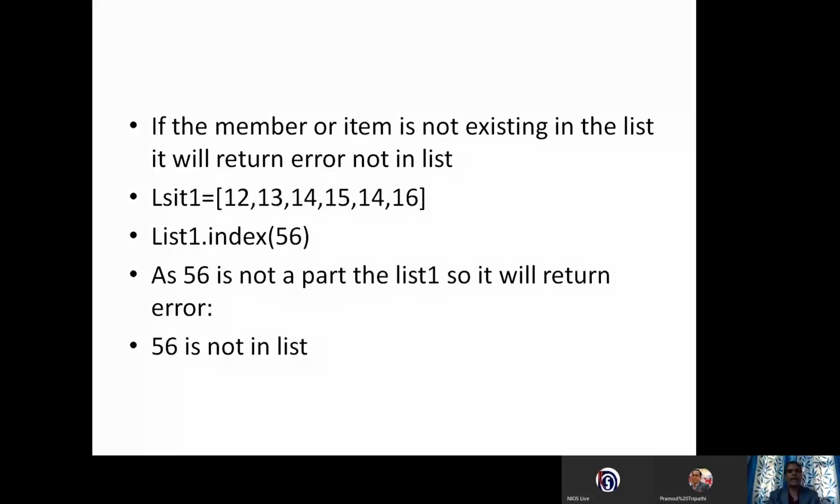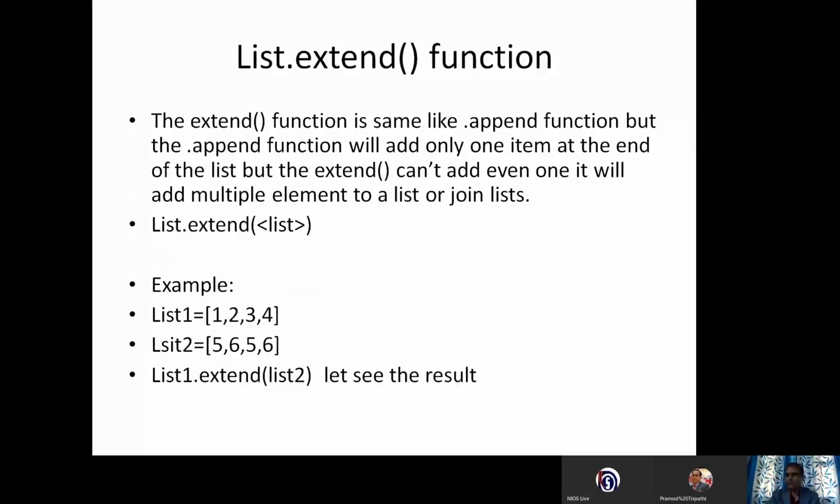Now this is the next function, the list.extend function. This function is the same as the append function, but append will add only one item. Just now we discussed that append will add one item at the end of the list. But if you want to add one list to another list, then you can use the extend function. The example is in front of your screen.